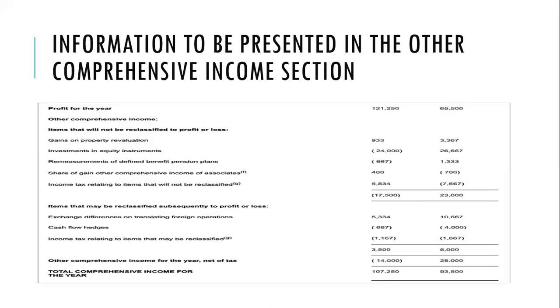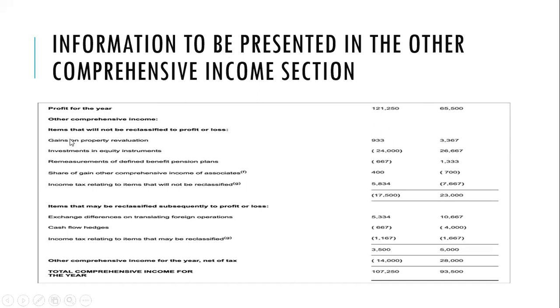So you see an example of a statement of other comprehensive income. You see profit for the year. So we have the profit for the year. The other comprehensive income now. Items that will not be reclassified to profit or loss, items that may be reclassified subsequently to profit or loss. So that is what that section is saying.